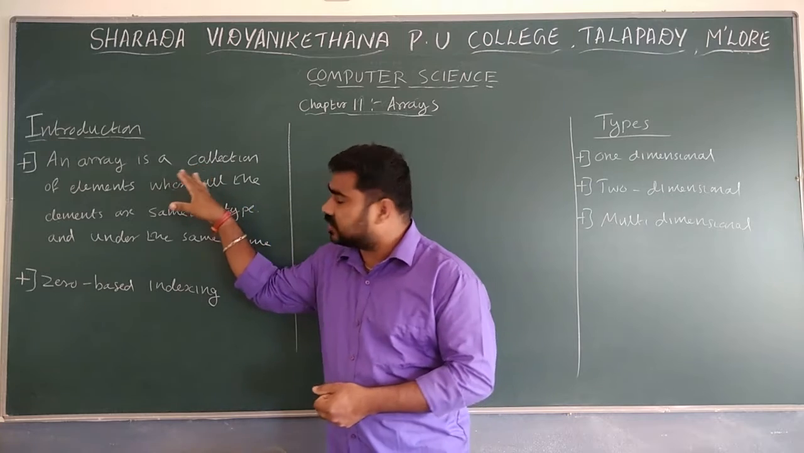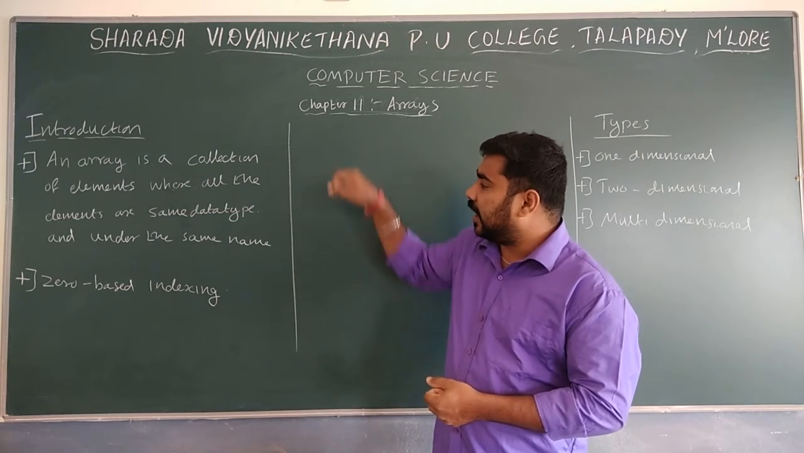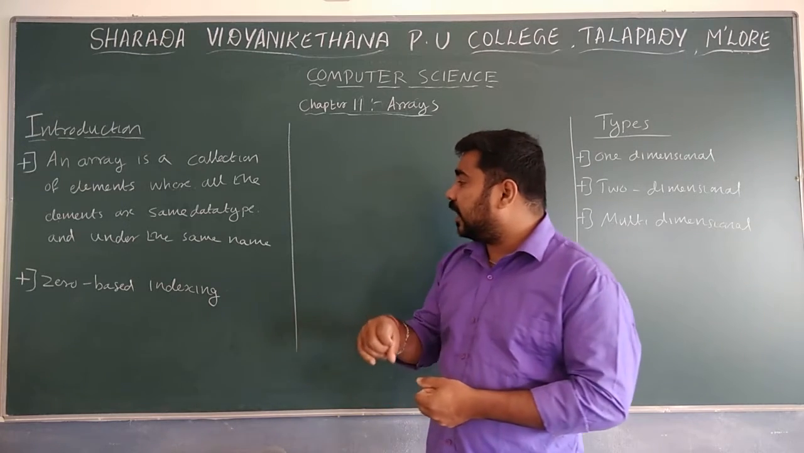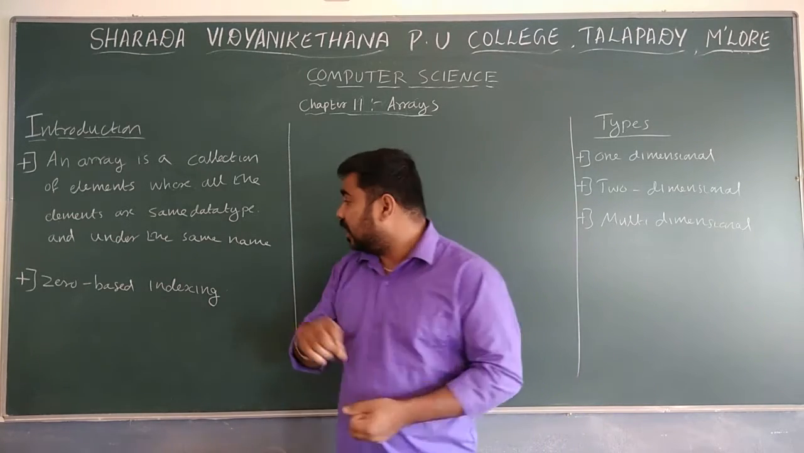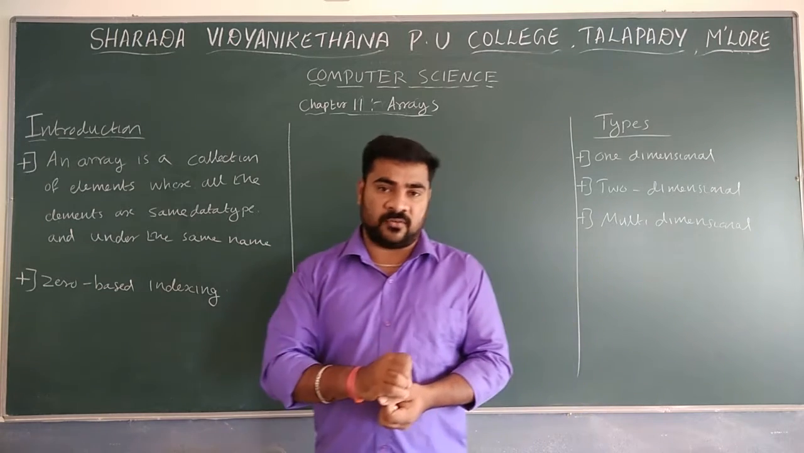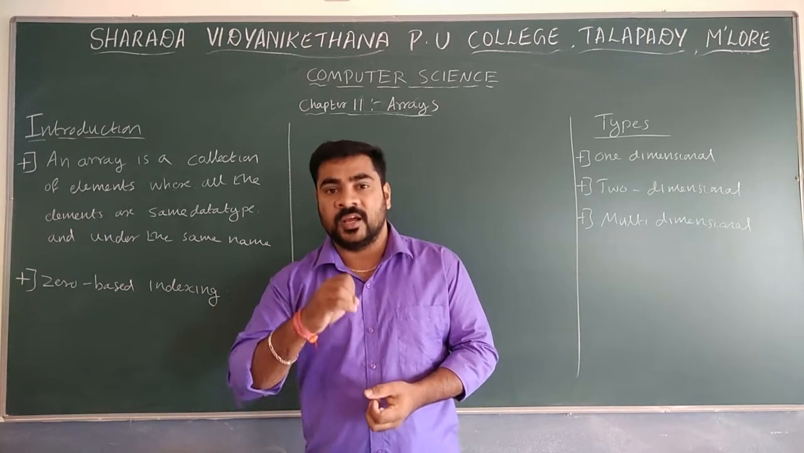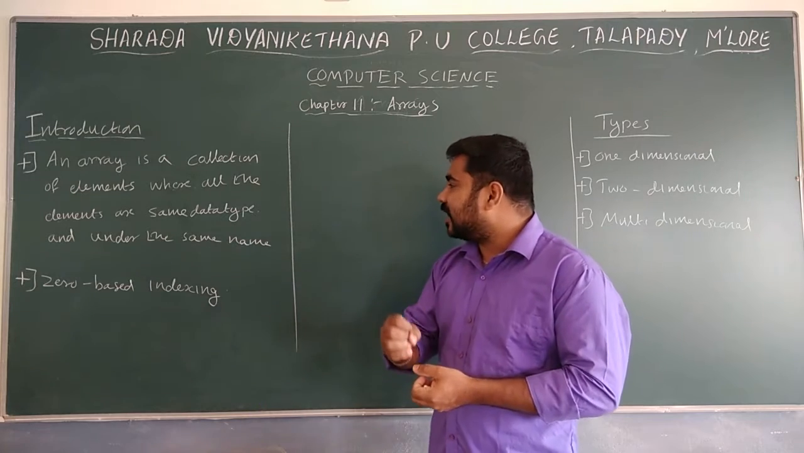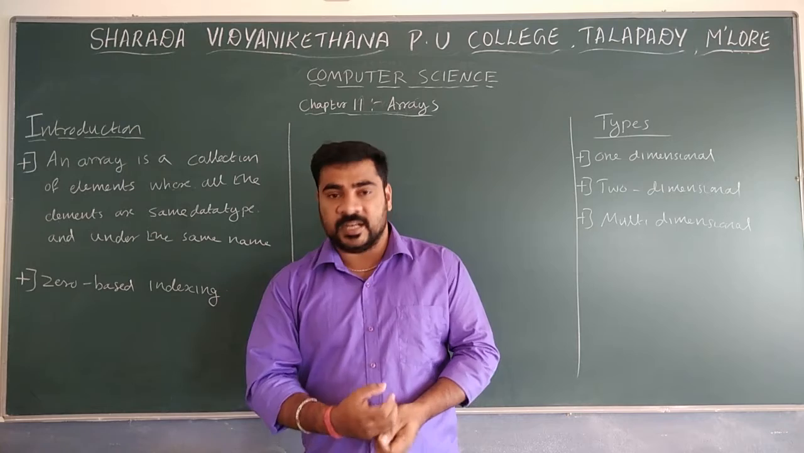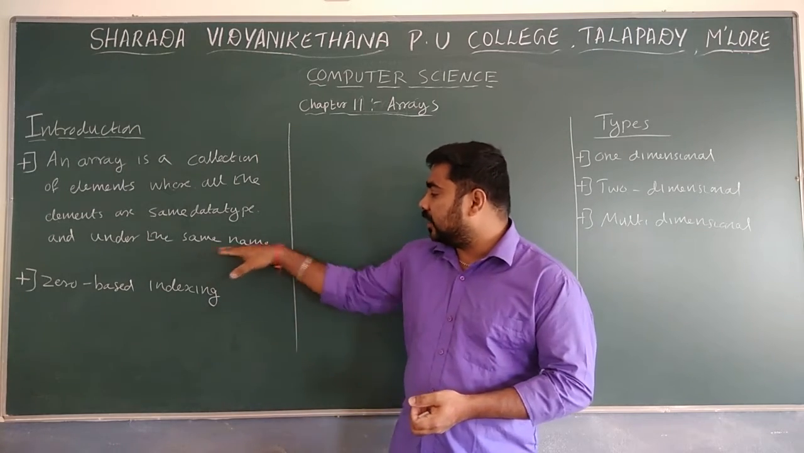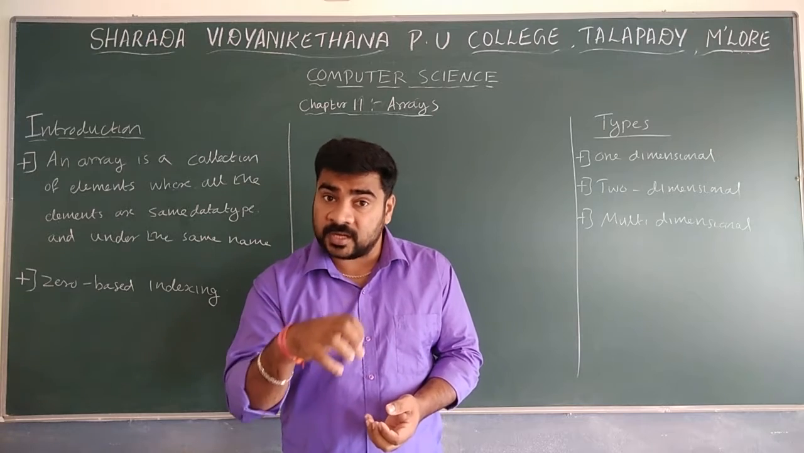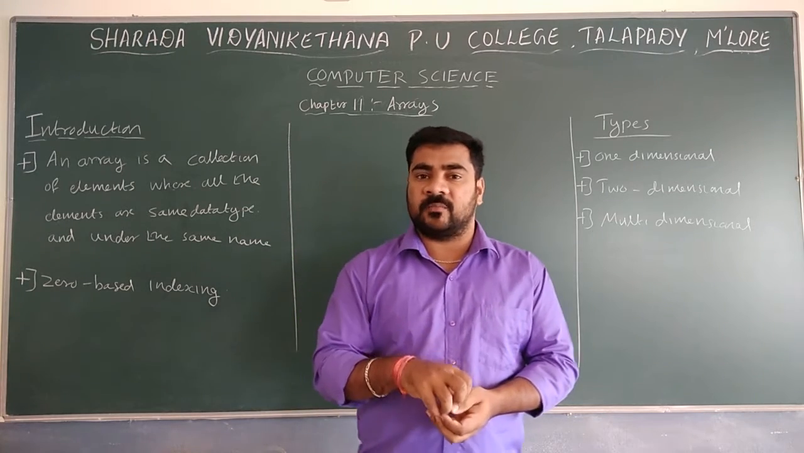An array is a collection. You can see the definition of array: an array is a collection of elements where all the elements are of the same type and under the same name. All the elements have the same data type and the same name. Within one name, it is possible to store multiple elements.